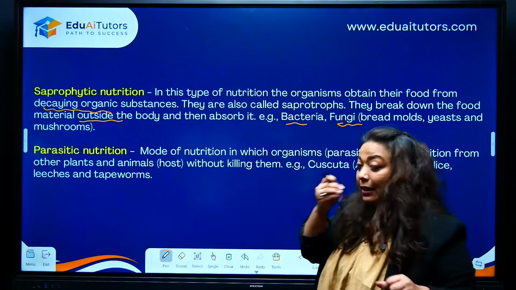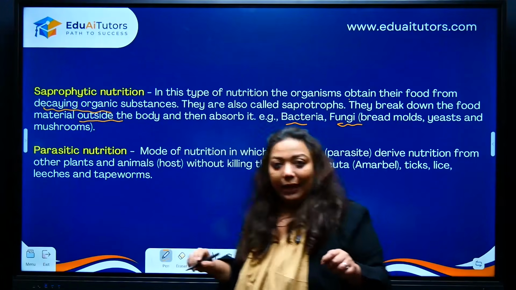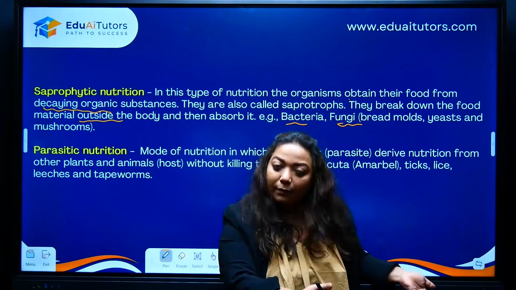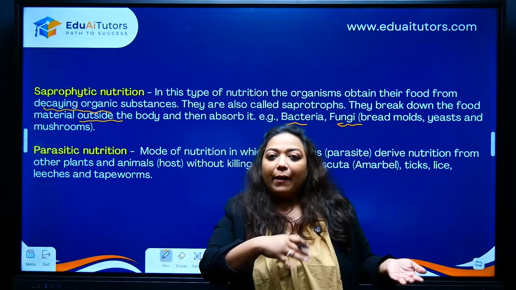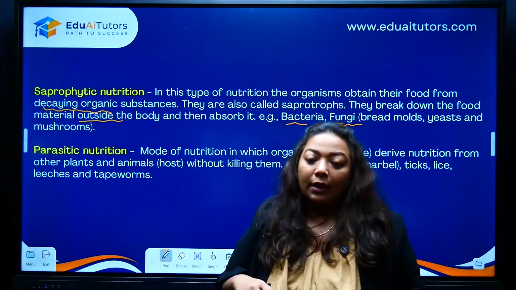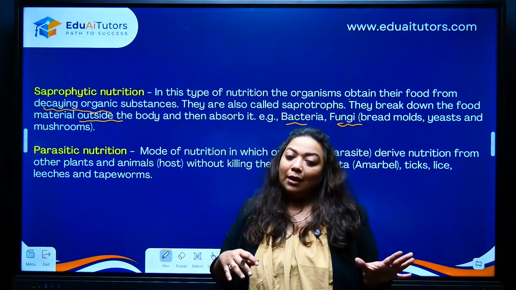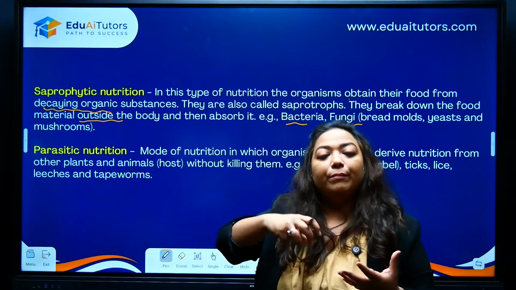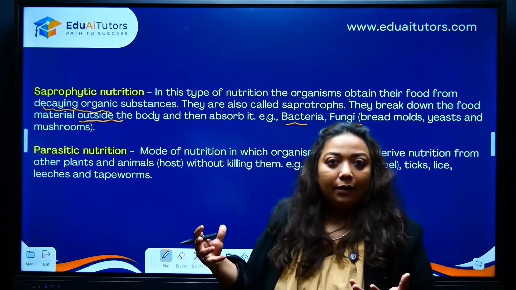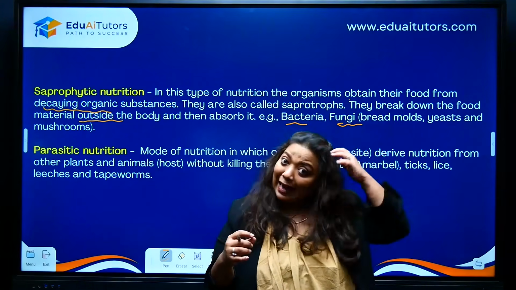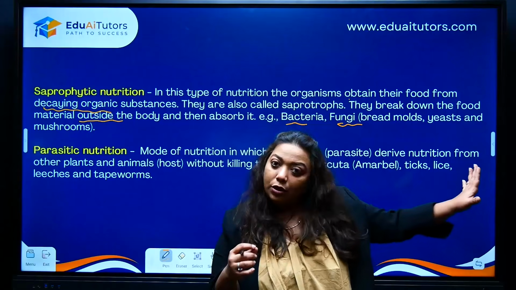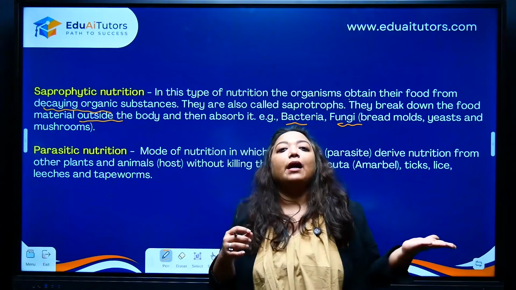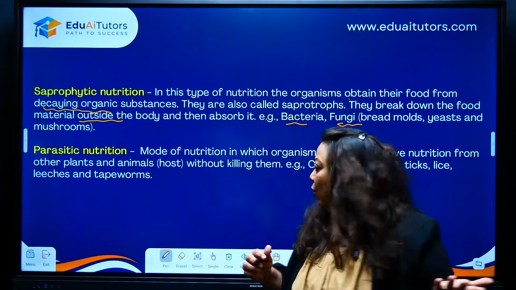Keep that in mind. Then you've got parasitic. Parasitics can be two types. Ecto, outside the body, or endoparasite, the parasites which live inside the body. They do not kill their host. They directly suck blood. They get the digested food from the host's body. Okay. So if somebody has hair lice, the body is the host and the lice is the parasite. Because it is outside the body, it becomes ectoparasite. ECTO, ecto.